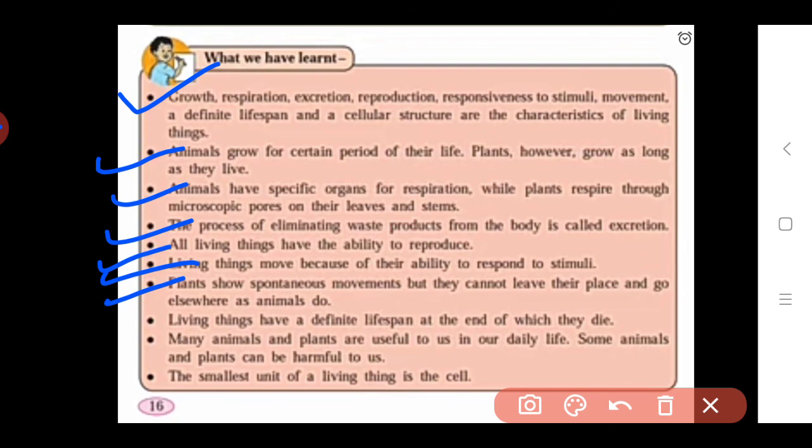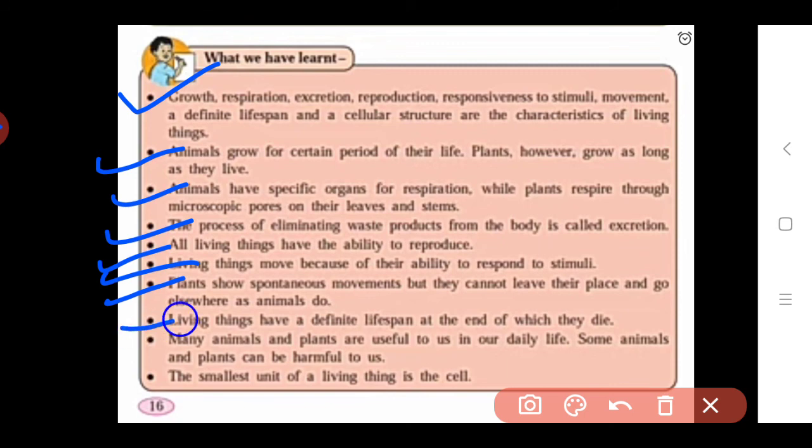Means there is another difference between plants and animals: plants also show spontaneous movement, but they cannot move from their places as animals do. Plants do not move from one place to another.